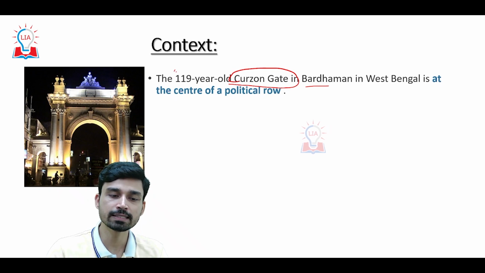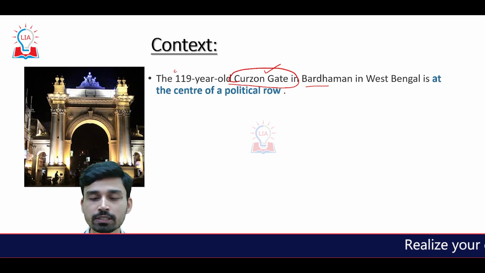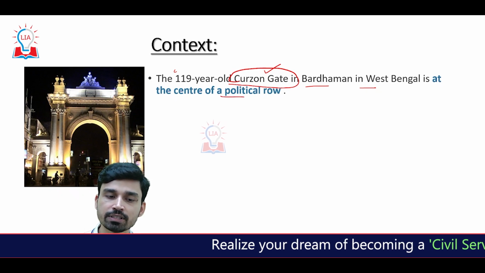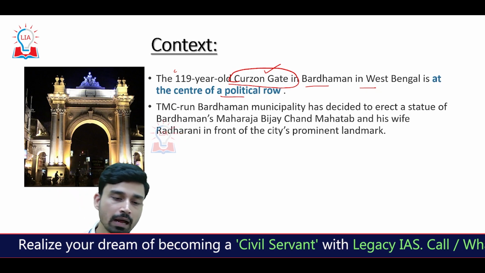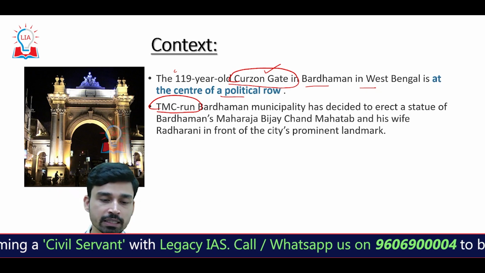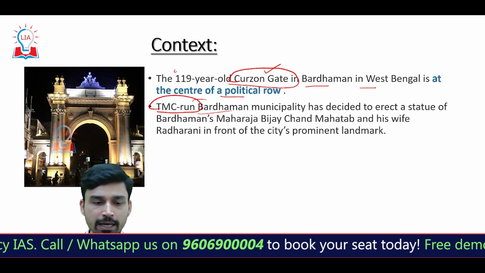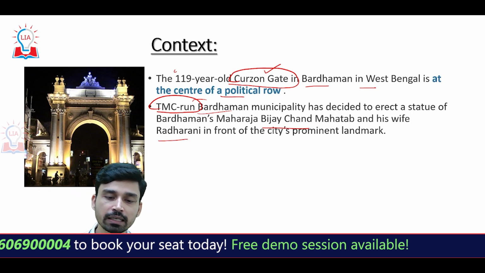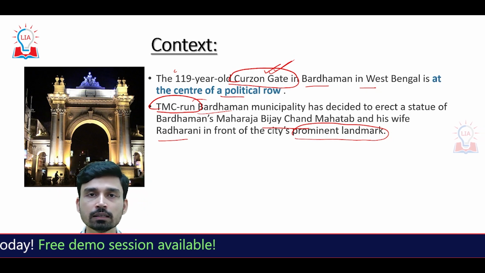So the controversy is regarding a 119-year-old Curzon Gate that was set up in the Bardhaman district, which is presently in the state of West Bengal, and it is this Curzon Gate which is at the center of a political row. The controversy has arisen after the Trinamool Congress, the ruling party led by Mamata Banerjee in West Bengal, and the TMC-run Bardhaman municipality decided to erect a statue of Bardhaman's Maharaja Vijay Chandra Mahtab and his wife Radharani in front of the city's prominent landmark. The city's prominent landmark that we are discussing is none other than the Curzon Gate.